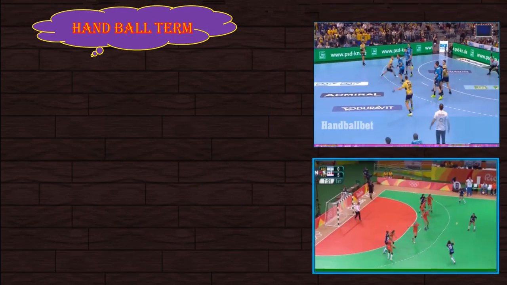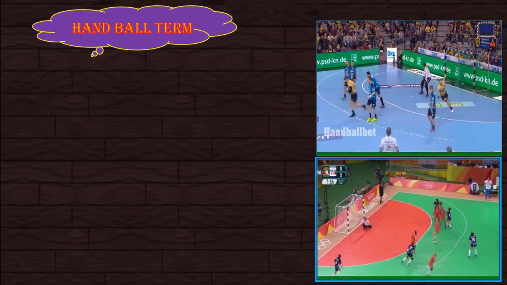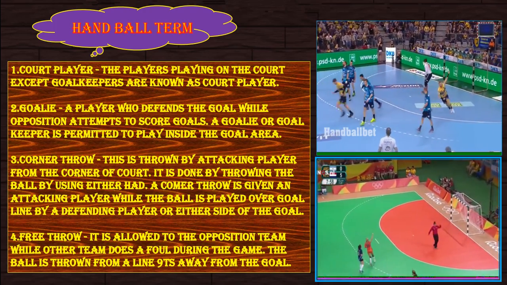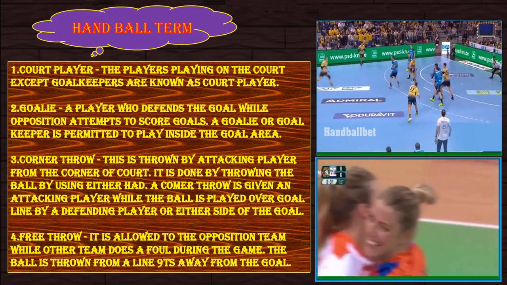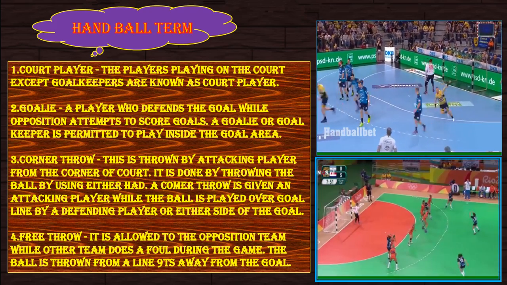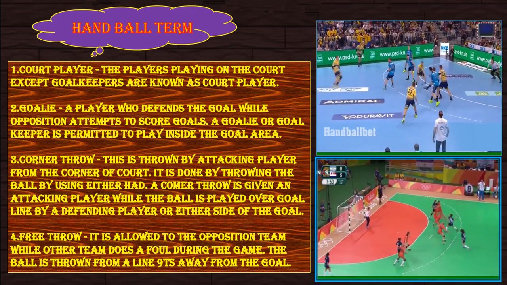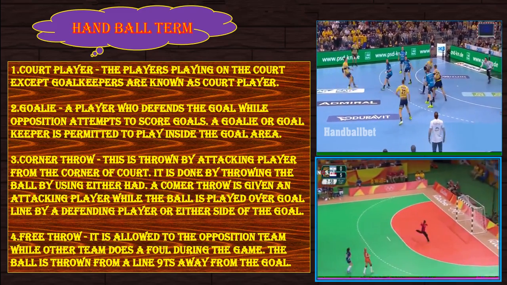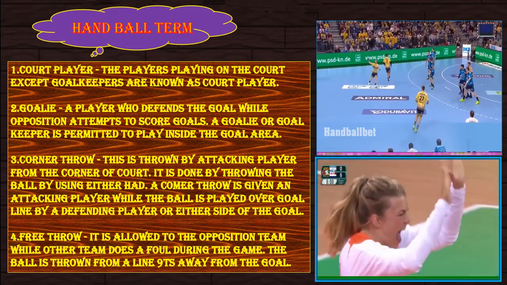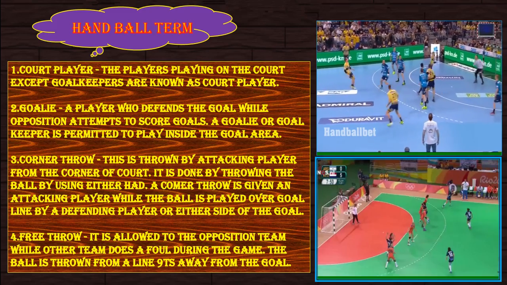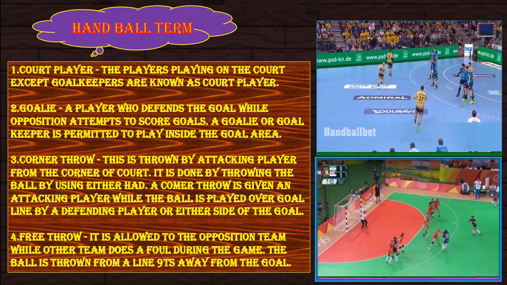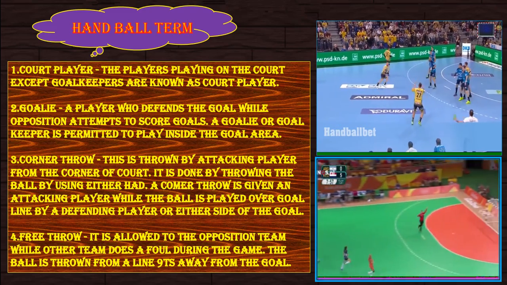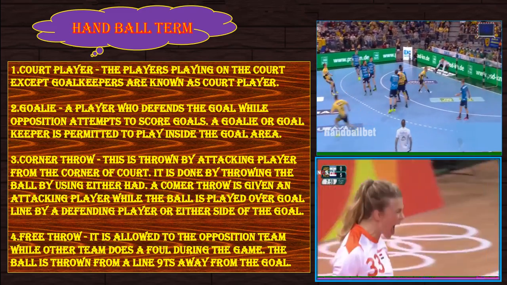Handball terms. Before getting ready to play handball, one should know its frequently used terms. These are common terms used to describe various activities in handball. Some terms used in professional handball matches are listed below. First, court player. The players playing on the court except the goalkeepers are known as court players. Second, goalie. A player who defends the goal while the opposition attempts to score goals. A goalie or goalkeeper is permitted to play inside the goal area.